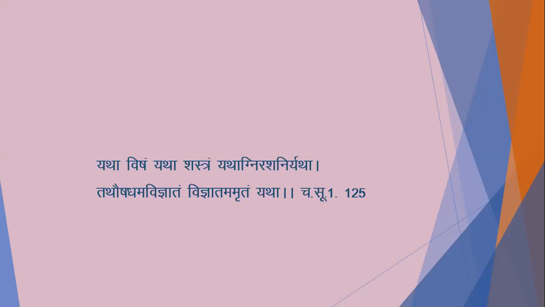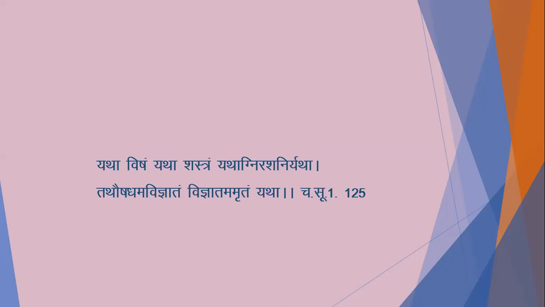Again, Charaka also describes such a description: Yatha Visam Yatha Sastram Yatha Agni Asanir Yatha Tathausadam Abhigyatam Vigyatam Amruta Yatha. Means if we use unknown drugs, that will be harmful, like Visha, Sastra. Visha means poison, Sastra means weapon, Agni, fire, and Asani means Indra's Vajra or thunder.